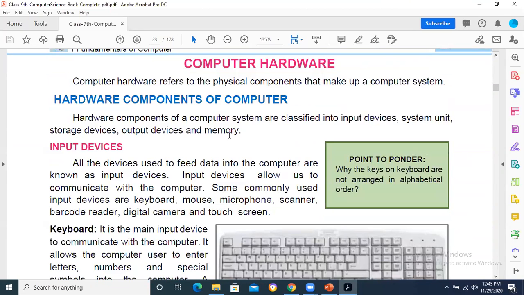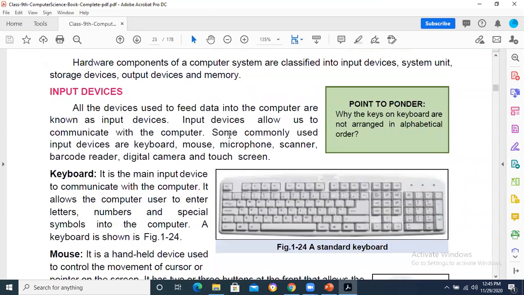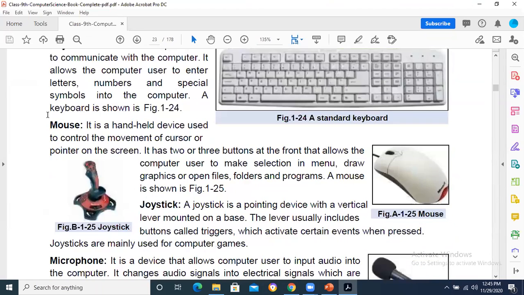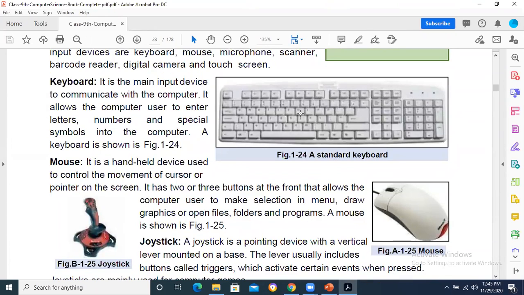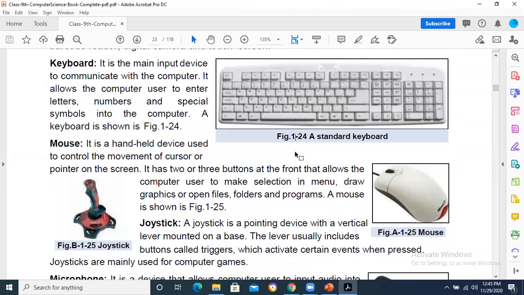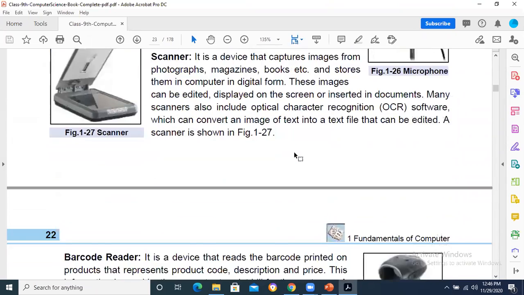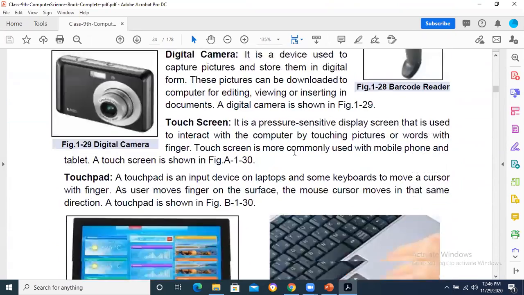In hardware, we have got input devices, output devices, processing devices, and storage devices. If you see over here, you may be asked different questions, just like keyboard. Keyboard is basically an input device. We have got multiple pointing devices: mouse, touchpad, pointing stick. Pointing stick, you know about it? There is one eraser-like stick in the buttons between G and H. This is called pointing stick. Touchpad is basically the pad of the laptop where we can touch and we can move our cursor.